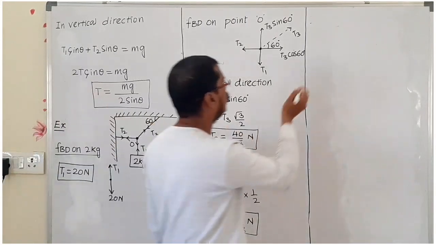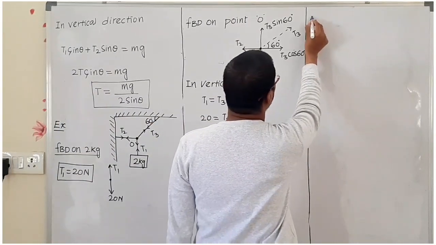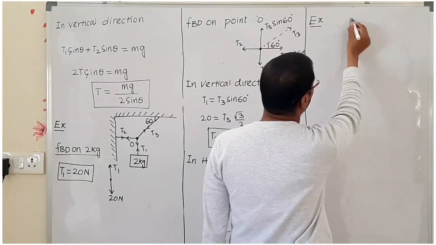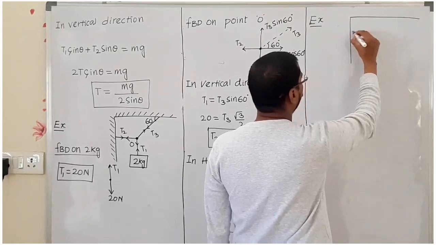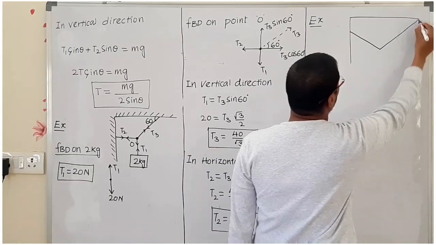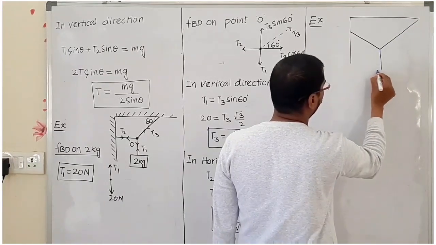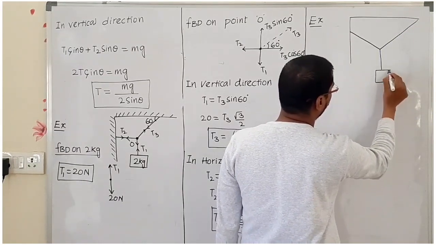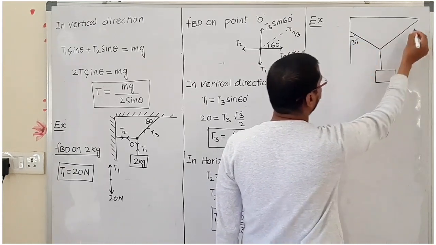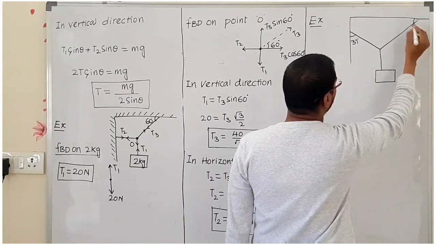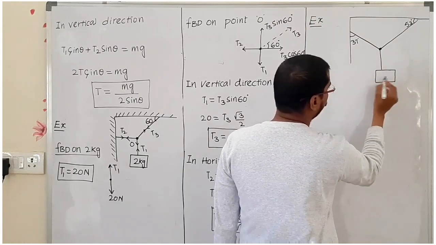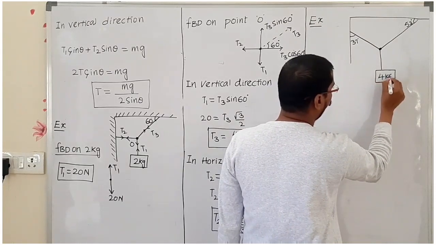Now the same question we can take with a little change. Here this one has 37 degree and this is 53 degree. This one I am taking as 4 kg.